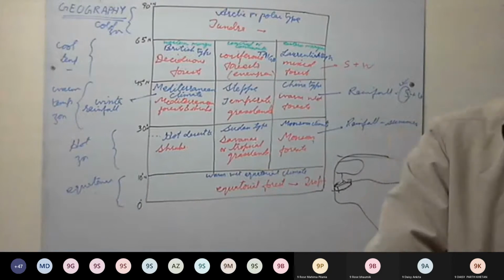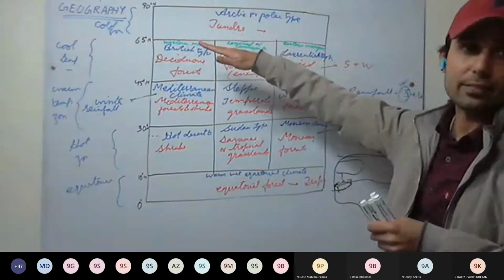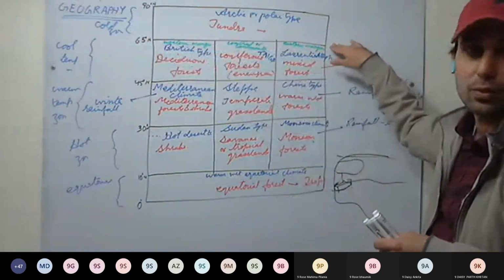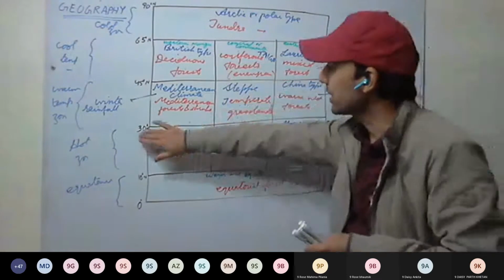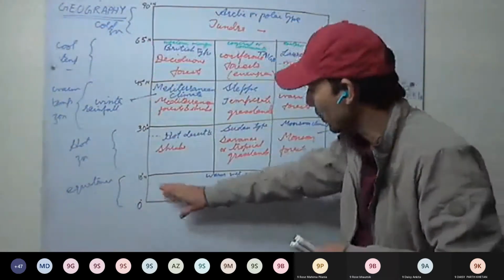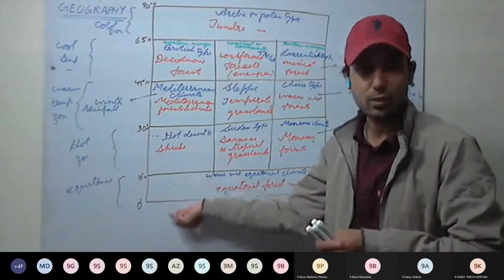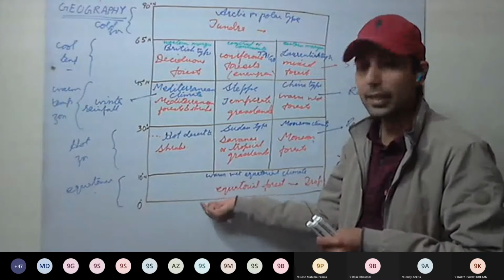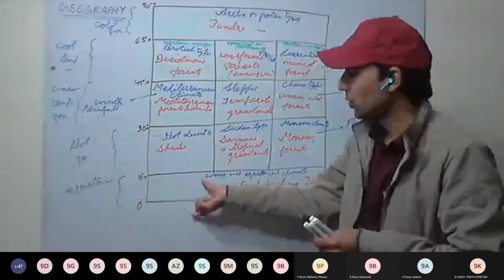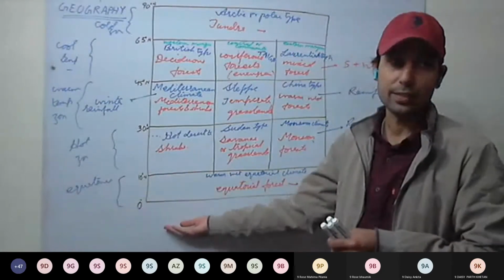Any more doubts? And similarly here, 60 and 66.5 degrees. A slant line is given, but still we can take 65 degrees. These are not exact latitudes. See here, tropical equatorial forest: in some parts of the world it is around 5 degrees on both sides, in some parts around 8 degrees on both sides, or somewhere 8 degrees this side and 5 degrees this side. So we have taken roughly that it is between 10 degrees on both sides.